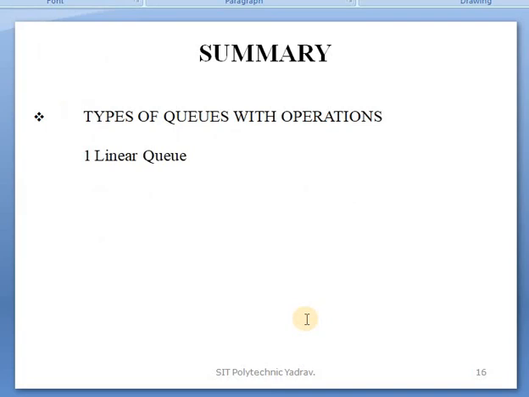Okay, again a summary of today's lecture. The next point was to learn the types of queue with operations. In this lecture we studied the linear queue first. In the first lecture under the queue topic, it was only an introduction to linear queue, circular queue, and priority queue, in brief. We will discuss them one by one in the next lectures.